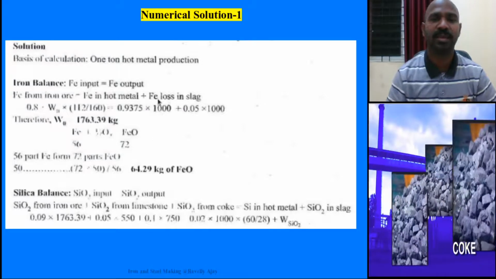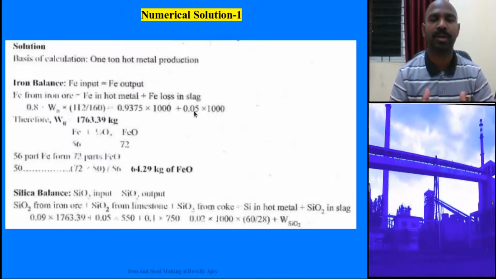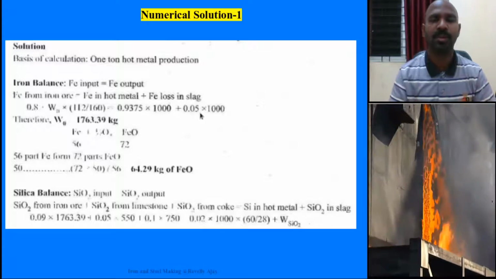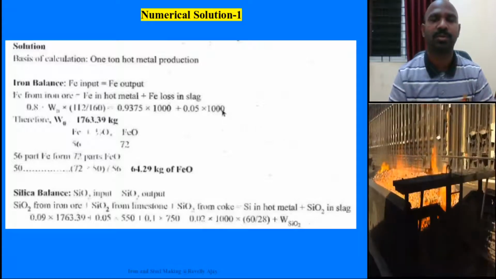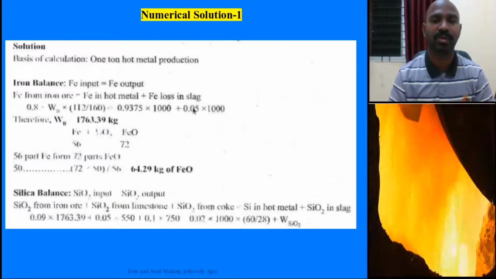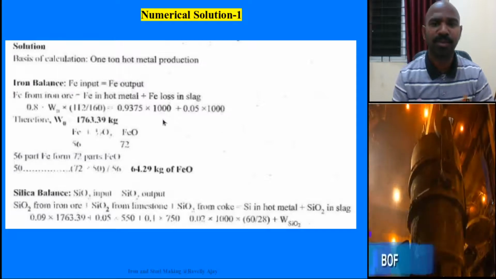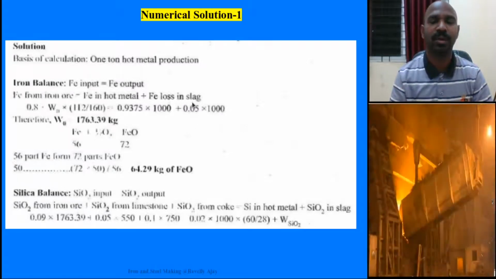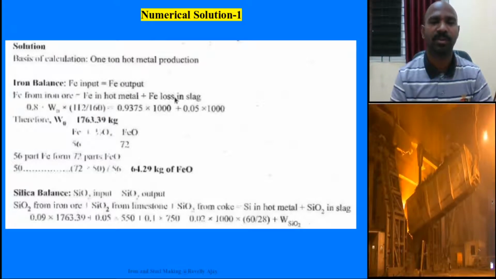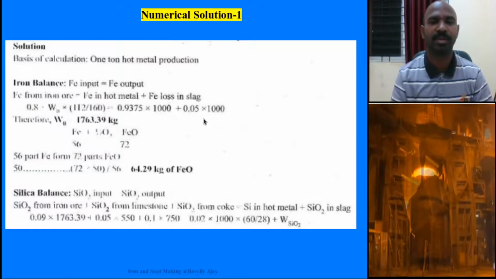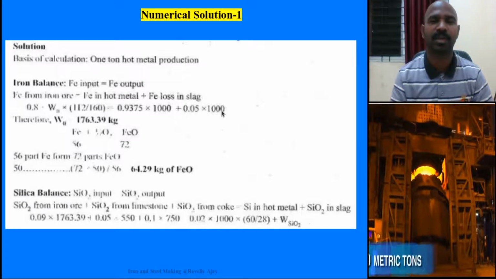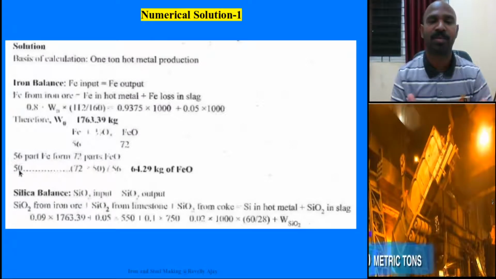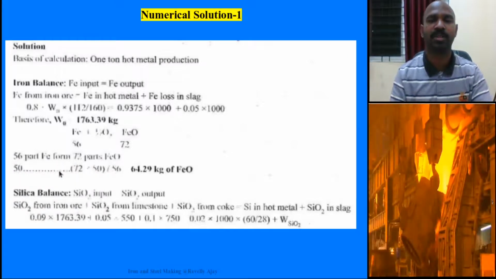Now it has been told that iron loss in slag is 5%. 5% with respect to the 1 ton hot metal production is 0.05 into 1000, which is 50. So this is known. This Fe loss is FeO. Fe loss in slag is FeO. With respect to the 50, how much is the FeO physical weight?